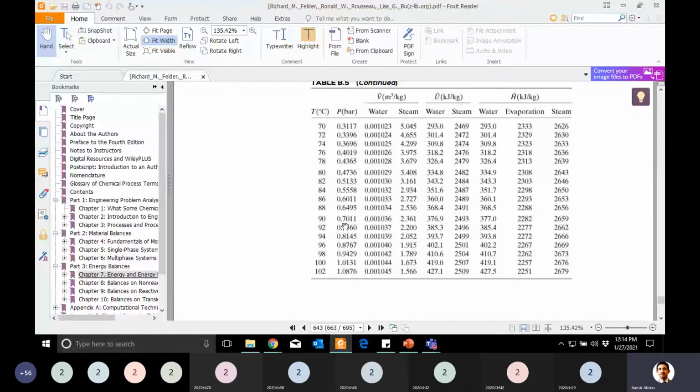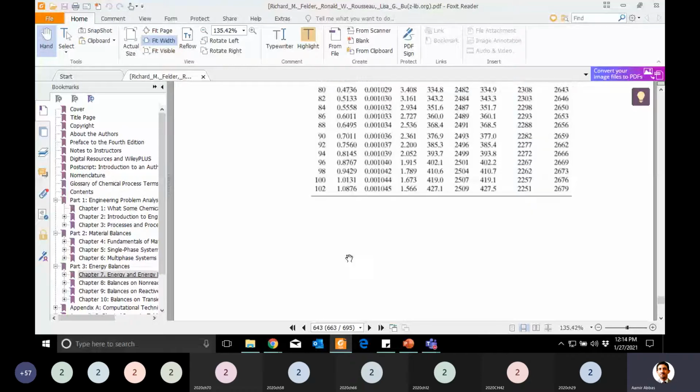For example, you say you want to boil the water at 90 degrees C. It means your surrounding pressure should be what is given here, 0.7 bar. Yes, good. If you reduce the pressure to 0.7, your water will boil at even 90 degrees C. So here I'm decreasing the surrounding pressure. In Murray, when you say that water boils at 98, it means their pressure is actually 0.94 bar.